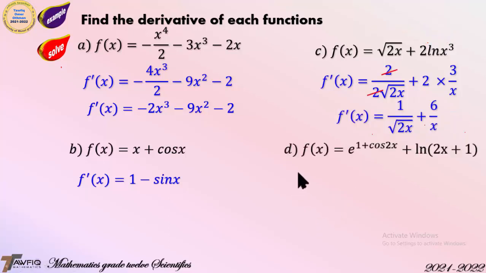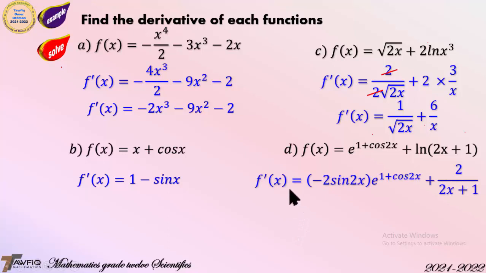D. f(x) is equal to e to the power 1 plus cosine 2x plus ln of 2x plus 1. f prime of x is equal to: first of all, take the derivative of the power, which is 1 plus cosine 2x. The derivative of 1 is 0.